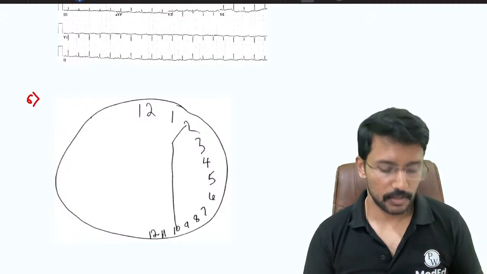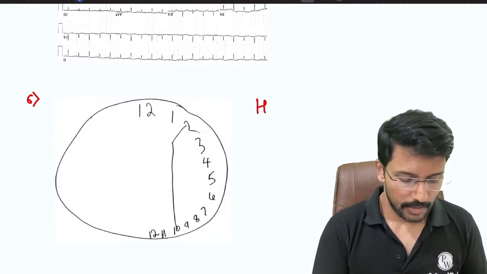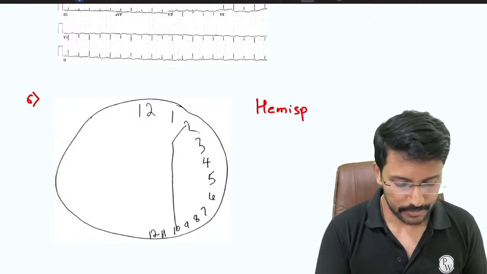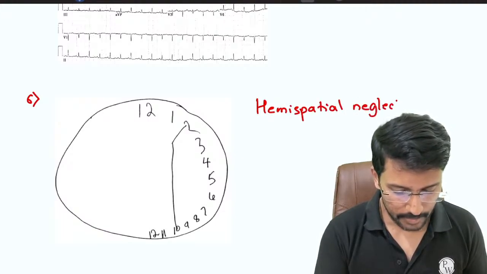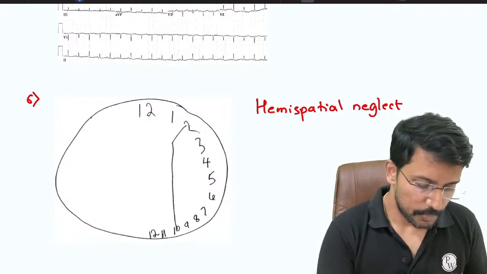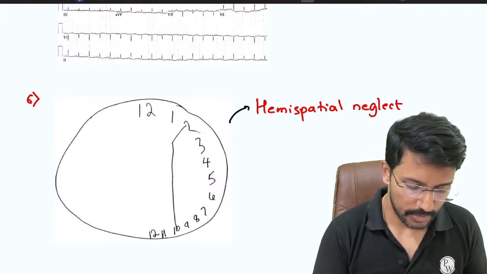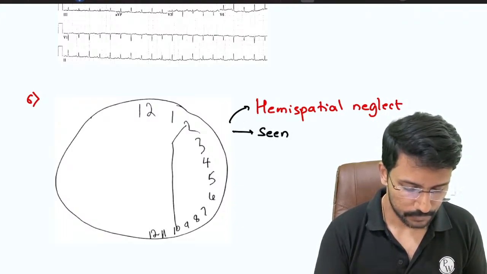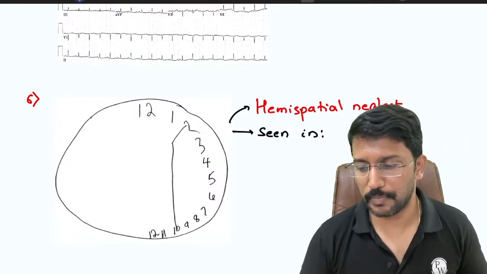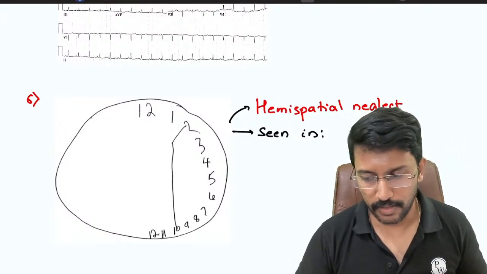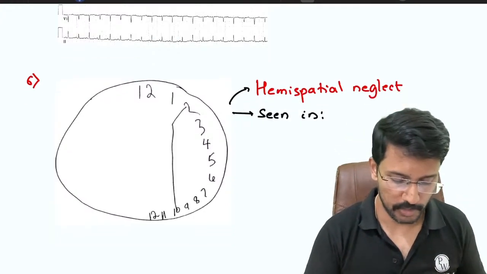So when you see this image, the first thing that should come to your mind is hemispatial neglect. Hemispatial neglect. Okay. The damage to which part of the brain leads to hemispatial neglect? Absolutely right. This should prompt hemispatial neglect.